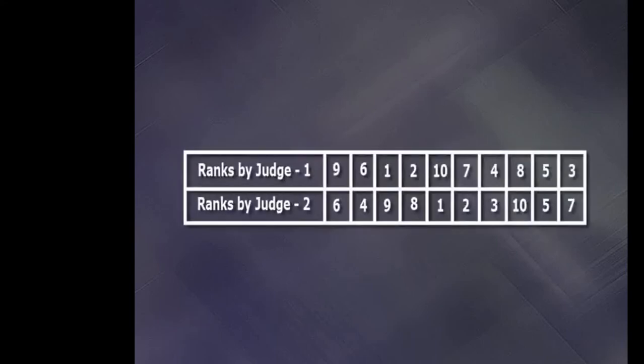So here we have the data of judge 1 and judge 2. Judge 1 gave ranks 9, 6, 1, 2, 10, 7, 4, 8, 5 and 3, and ranks given by judge 2 are 6, 4, 9, 8, 1, 2, 3, 10, 5 and 7.